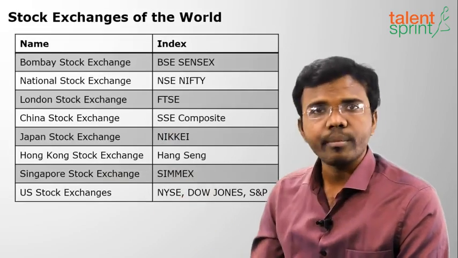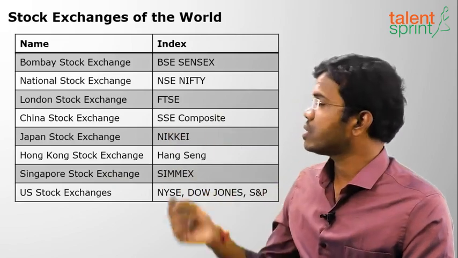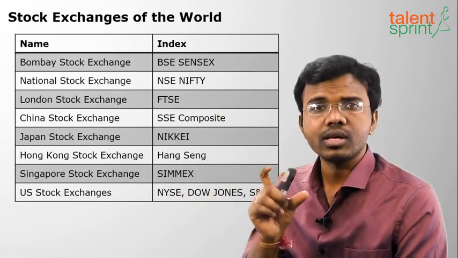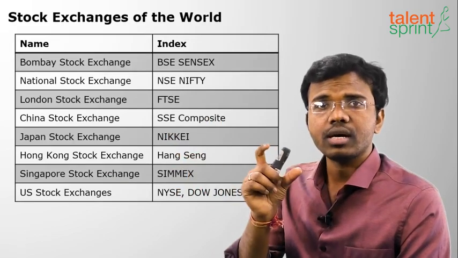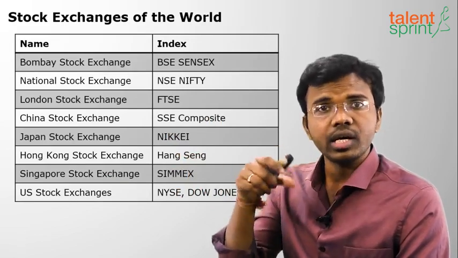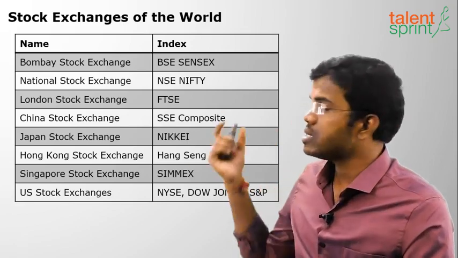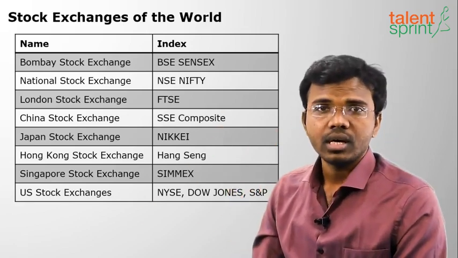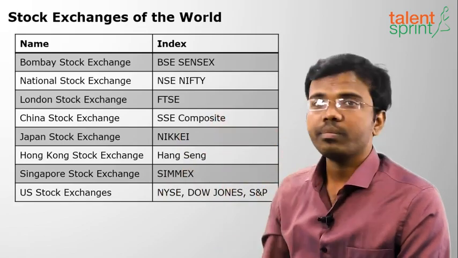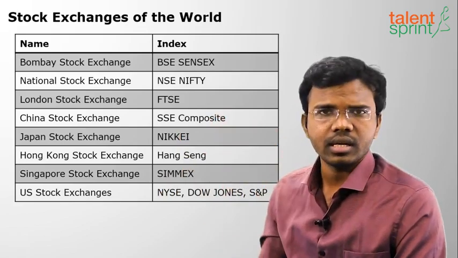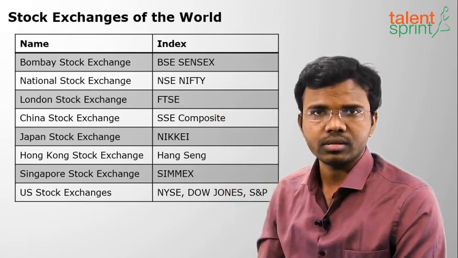So first is Bombay Stock Exchange. It has the index BSE Sensex. So I have told you what is index. Index means it is an average of all the share values of the companies which are trading on it. BSE Sensex has 30 companies. So when I do average of those 30 company share values, I will get BSE Sensex value. Currently it is trading around 30,000 plus points.